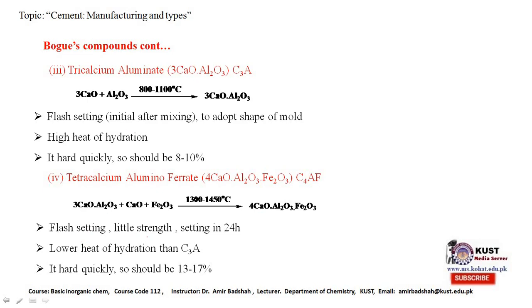It provides later strength to the cement, and it sets very early, in 24 hours. It has low heat of hydration compared to tricalcium aluminate, and it becomes hard very quickly. It should be in the range of 13 to 17%, not more than that.